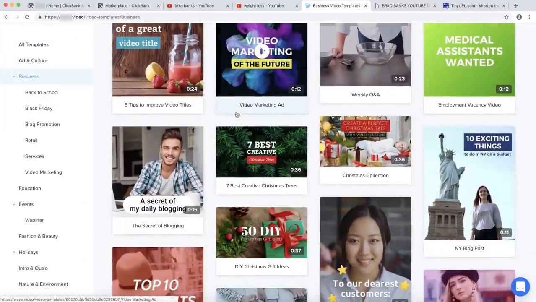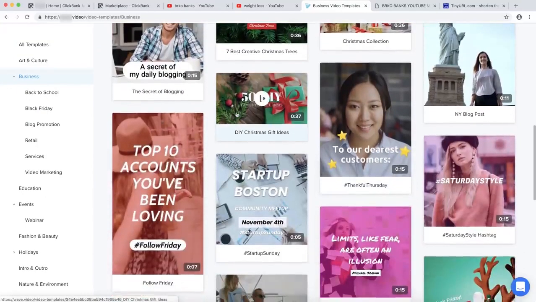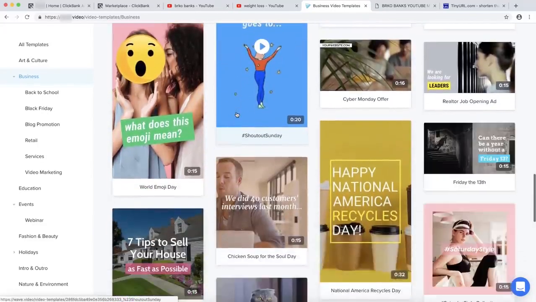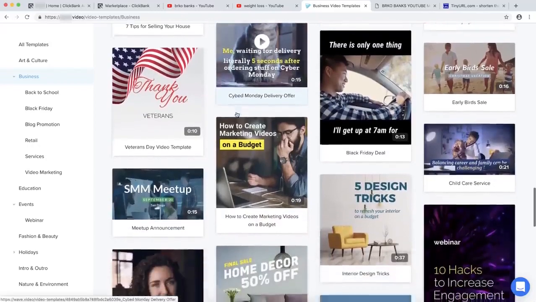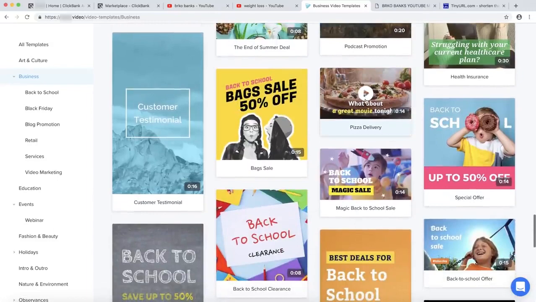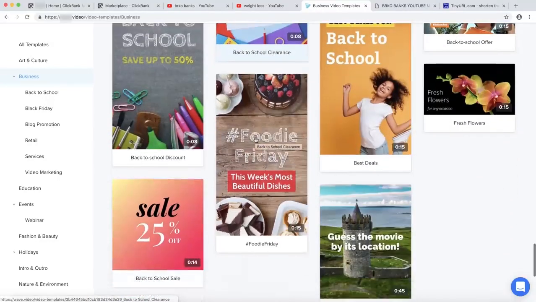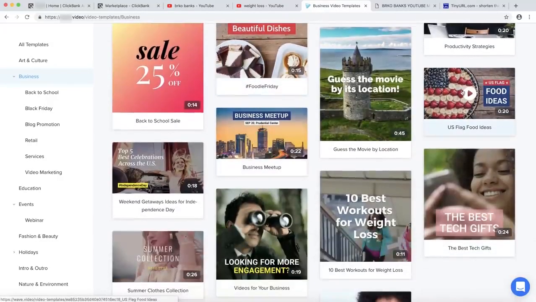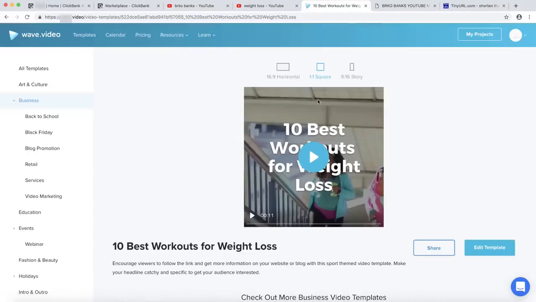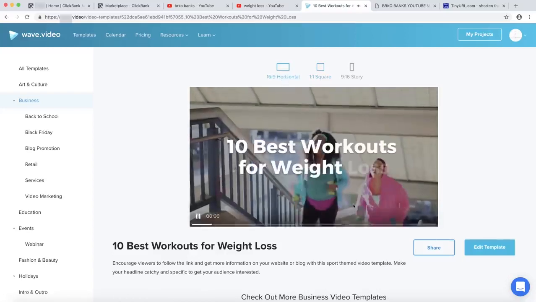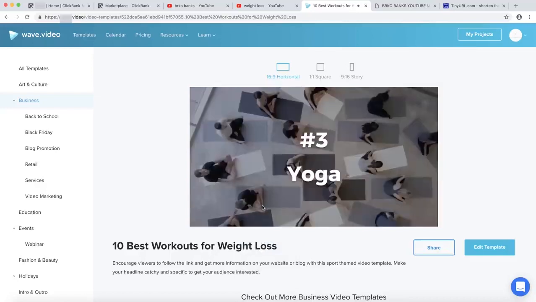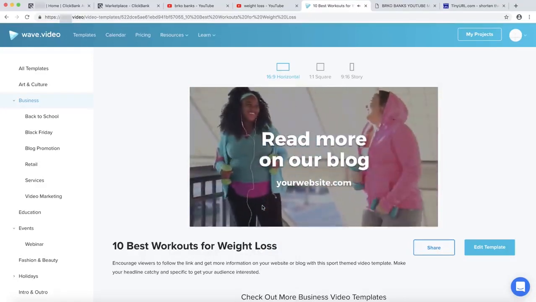Step 4 is to create a small promotional video. You don't actually need to create a video, as I said, you don't need to make any videos. We're going to use Wave Video. Simply go on Google and type Wave Video so you can see the name of this software. Basically it is free software, and you'll get a watermark, but it doesn't really matter because we are going to use it for free. If you don't want that watermark, you can buy the full version. However, I actually don't use the full version, so you don't need to buy it.